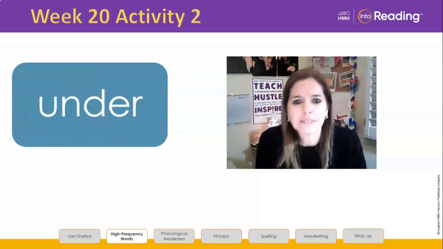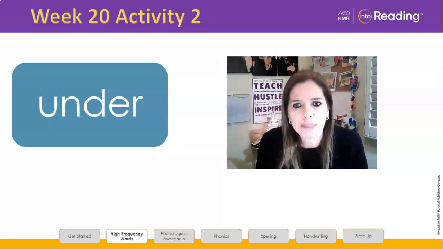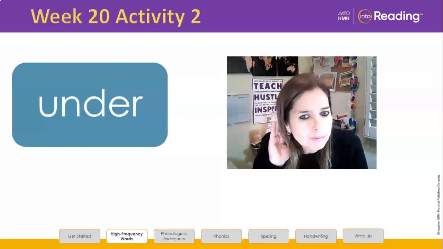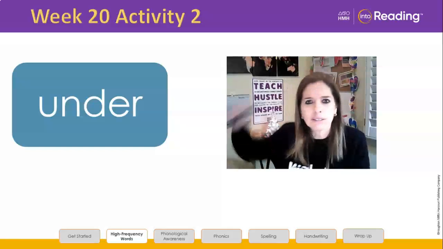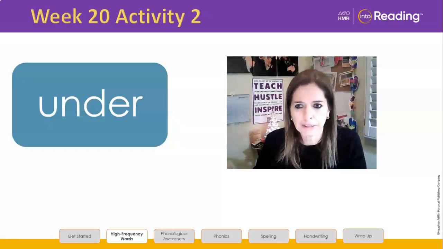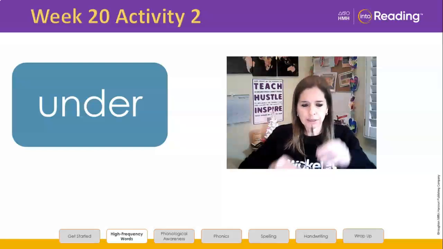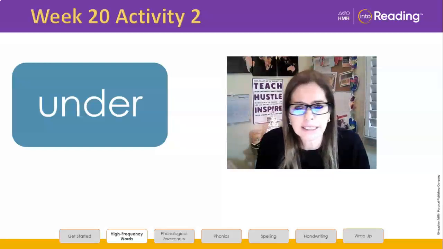Here we go. We are number 9. The word is under. Let's follow the steps. Look at the word. Repeat the word after me. Under. Did you say it as you looked at the word? Let's say it again. Under. I found my glasses under the table. Say the word again after me. Under. Look at the letters in the word. Are you looking at the word? Spell it with me. Let's say the letters. U-N-D-E-R.